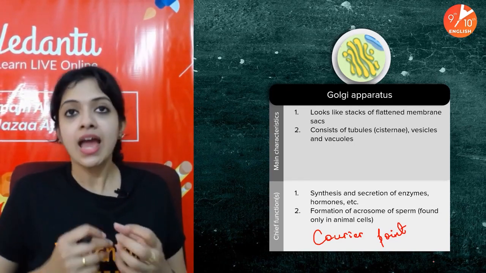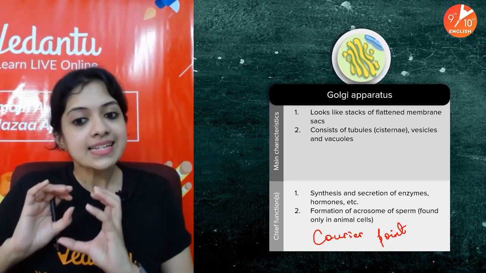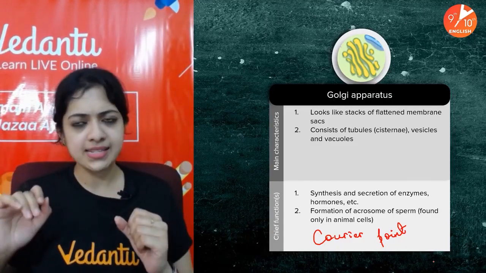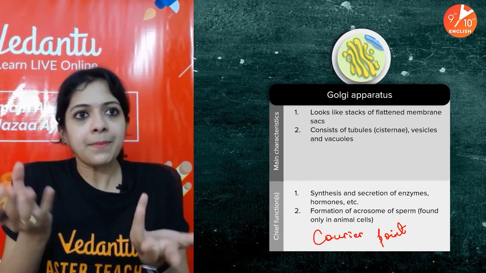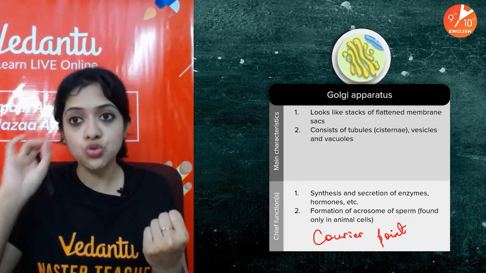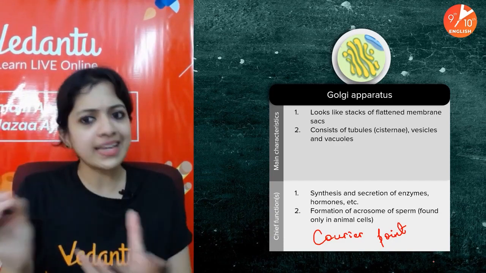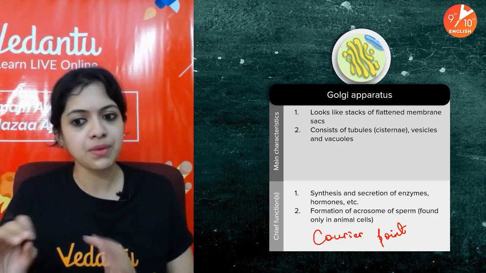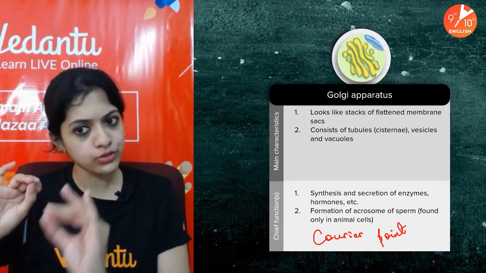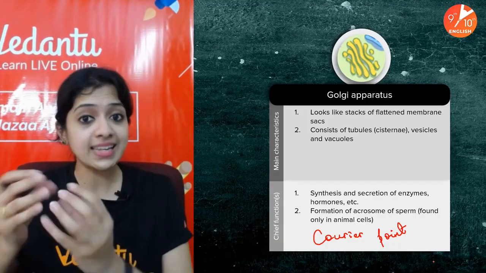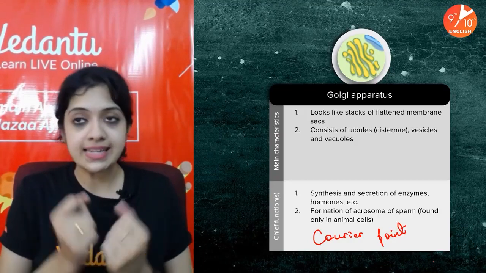It receives, packages, and from the delivery point, it sends them out to the respective delivery places, which can be anywhere. If any protein or lipid has to go to the plasma membrane because it needs some kind of repair or replacement, the delivery point of the Golgi apparatus sends it there, of course in the form of vesicles, neatly packaged.